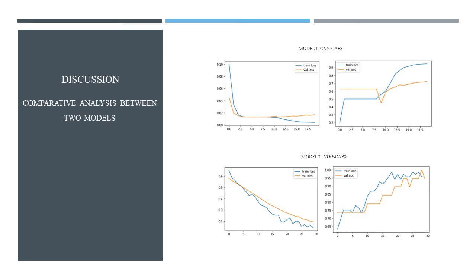This slide gives us an output graph in the form of accuracy versus loss. Here we see that the loss is continuously decreasing and the accuracy is increasing. This is the loss versus accuracy graph of model 1, and this is the loss and accuracy graph of model 2. Here we observe that the loss is decreasing and the accuracy is continuously increasing.